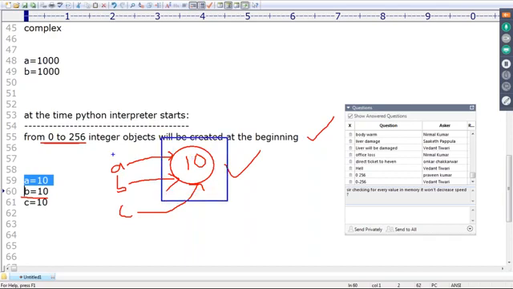Yes, at the time the Python interpreter starts. At the time the Python virtual machine starts, at that time only this object got created. Why is this so? For the most commonly used range, the required objects are created at the beginning only, so that at runtime we are not required to create those objects separately. Automatically runtime performance will be improved. Clear for all of you, right?